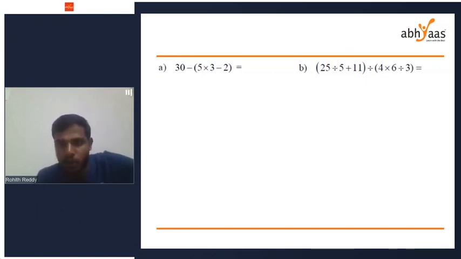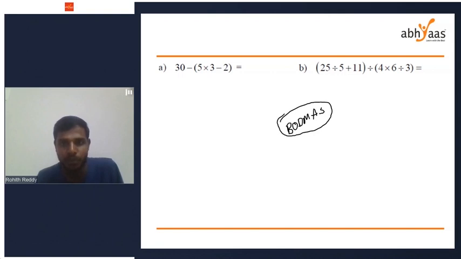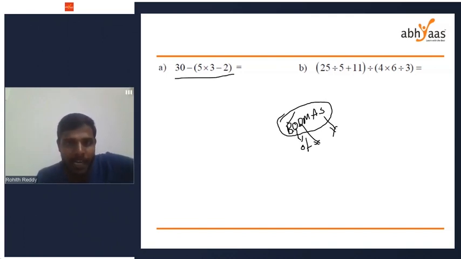BODMAS, okay, this is a simple rule. Whenever you are solving an expression, first we have to do the things in the bracket. Then O represents of. We have to do this. D means division, M means multiplication, A means addition, S means subtraction. We have to do this using BODMAS. So what is our priority? Our first priority is to solve the things in the bracket. First, I'll try to solve the things in the bracket: 30 minus, 5 into 3 minus 2.